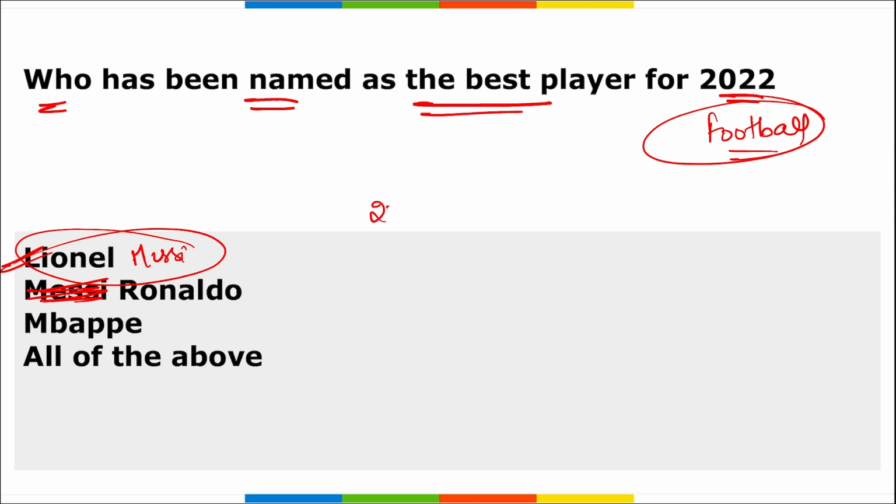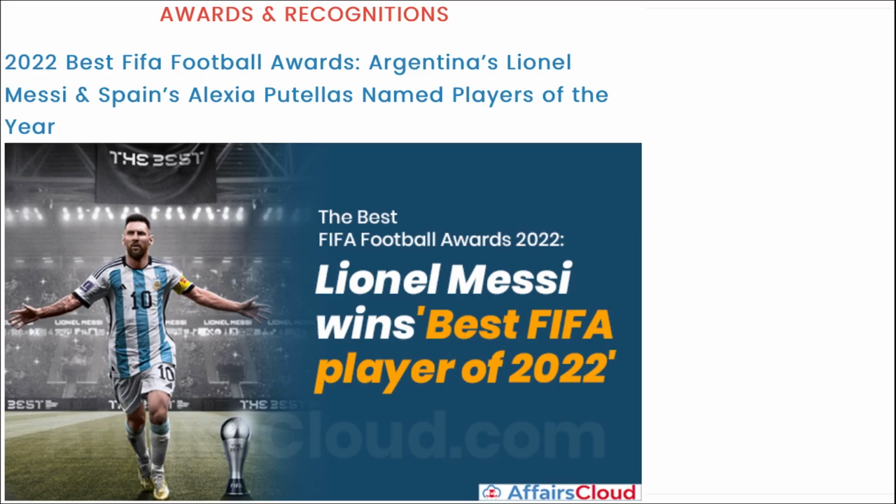On 27th of February, FIFA announced the winners of the 2022 Best FIFA Football Awards, and remember, the Argentina and Paris Saint Germain forward, that is PSG, because we know earlier Lionel Messi used to play for Barcelona, but now he shifted his club and he is in PSG, that is Paris Saint Germain.